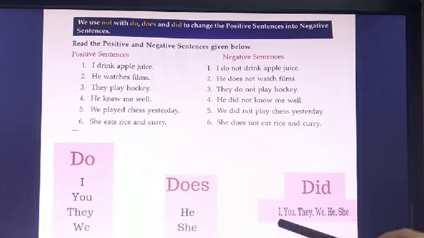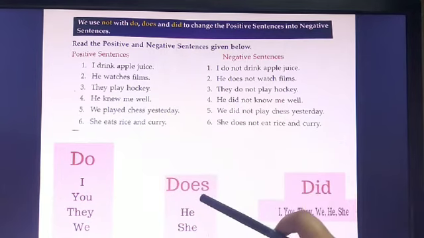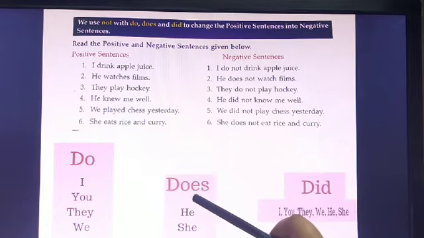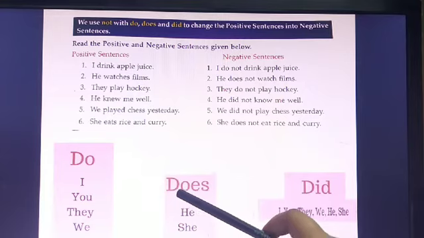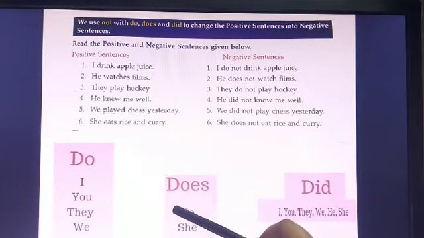We can use anything when we use did. And when we use does, the S from the verb drops. Okay? We all remember this. We have done this. If you don't remember, please follow the previous slides and previous videos. You will get it.